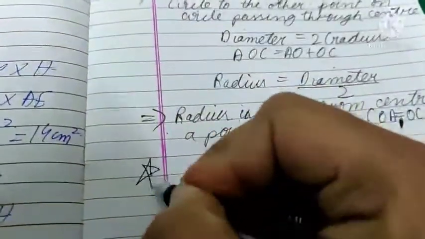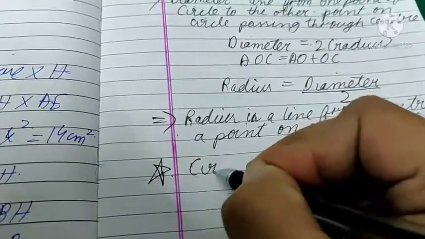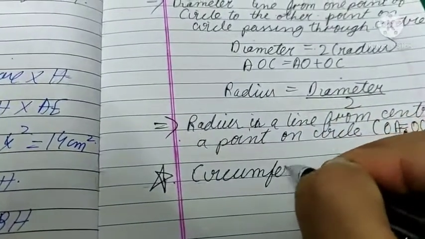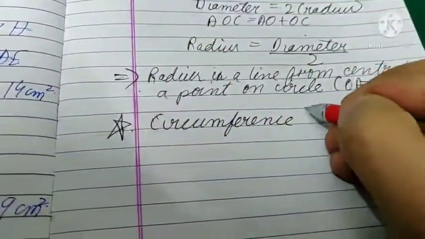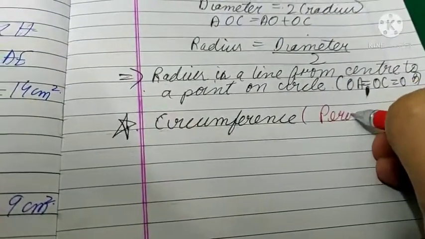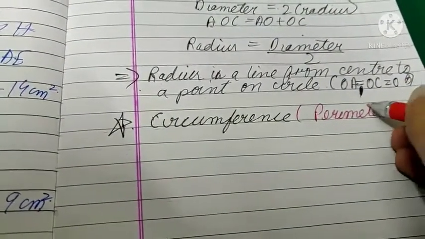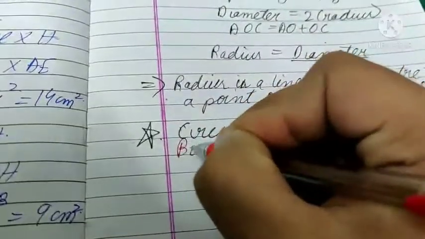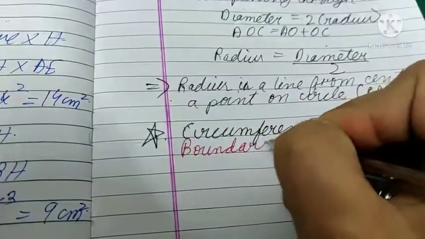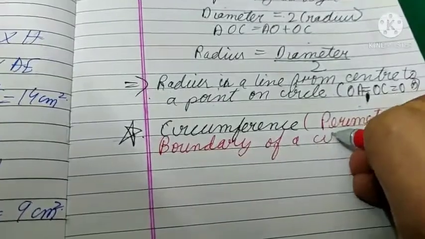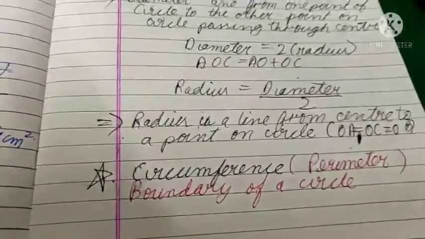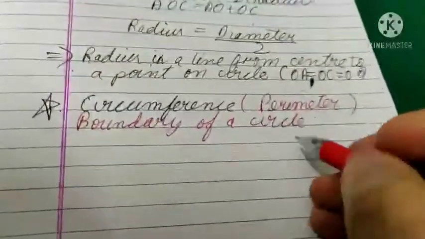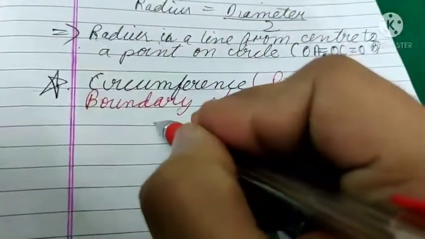Okay, so next point is circumference. What is circumference? Circumference means the perimeter, means the boundary of a circle. Okay, boundary of a circle is the circumference of circle.